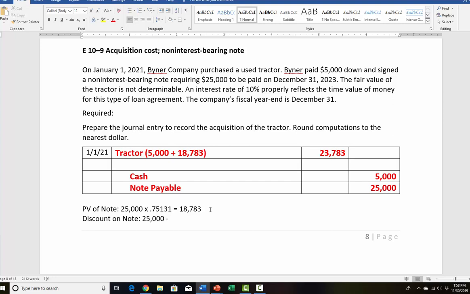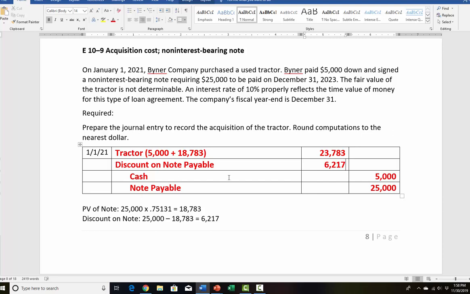So $25,000 minus the $18,783, and that's going to give you $6,217. So the discount on the note payable is $6,217, and that's also debited.